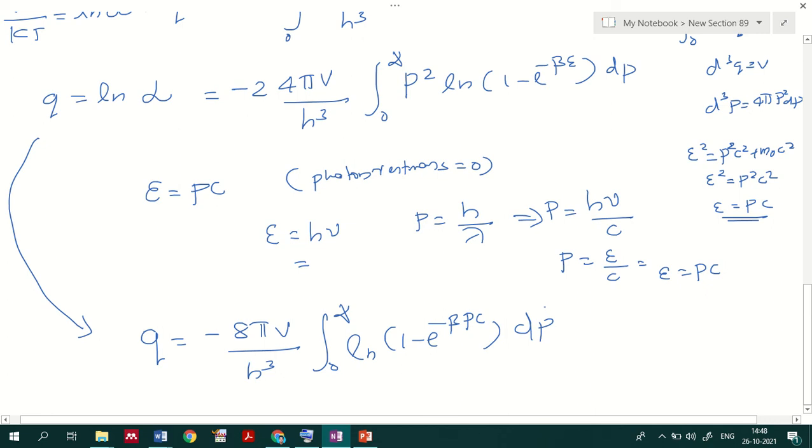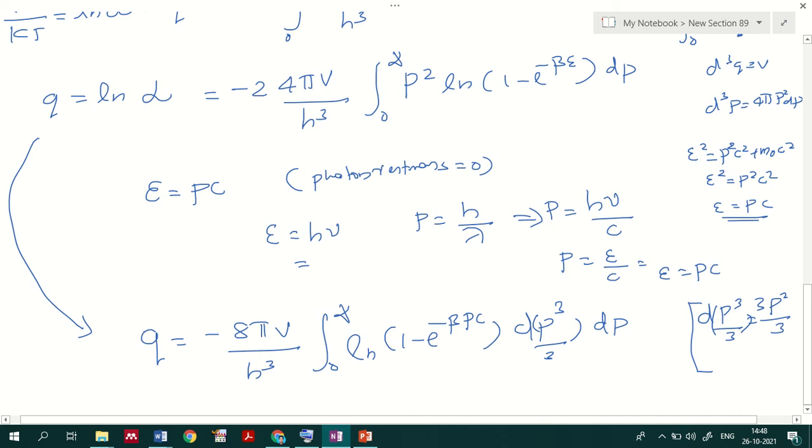I can write it like this because d of p cube by 3 equals, taking the derivative, 3 p square by 3.